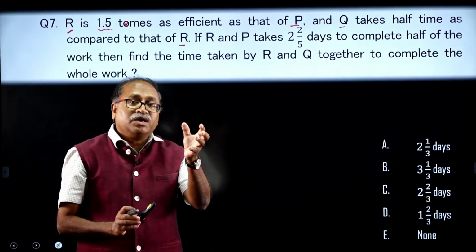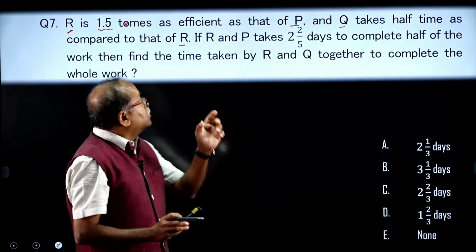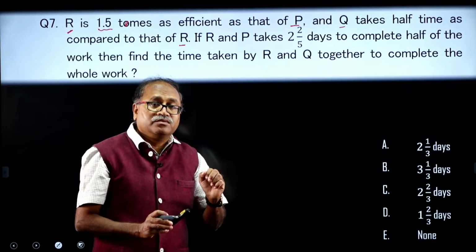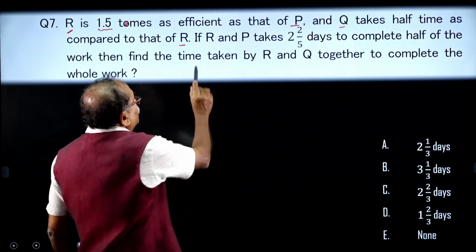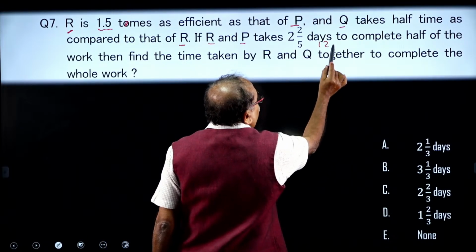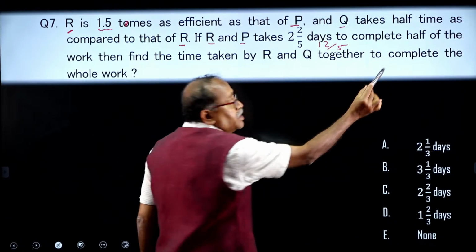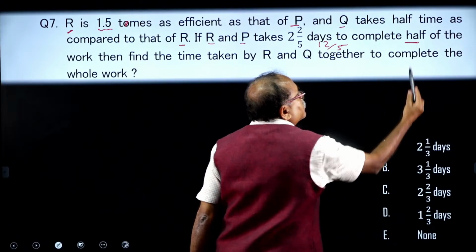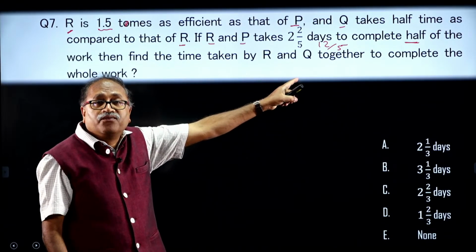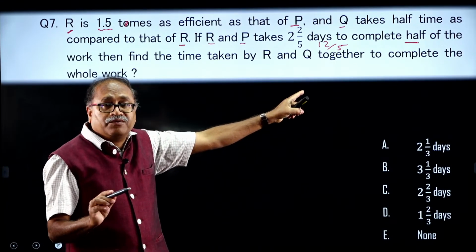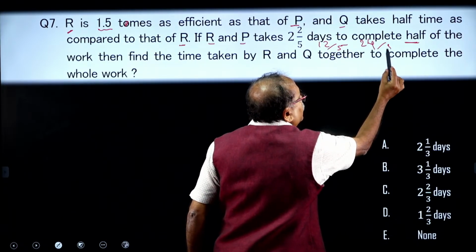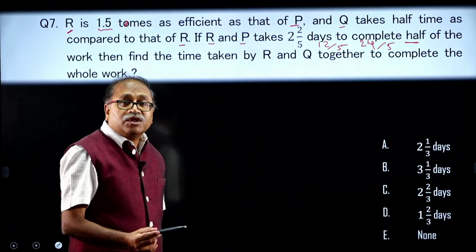From here we get the efficiency ratio of R to Q. Now, if P and R take 12 by 5 days to complete half the work, the total work will be completed in 2 times this, that is 24 by 5 days.